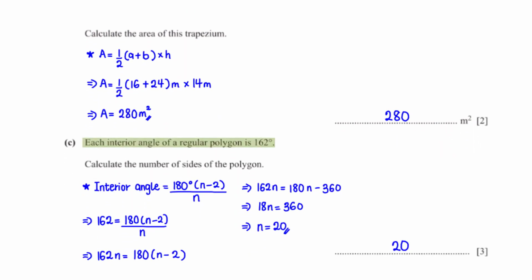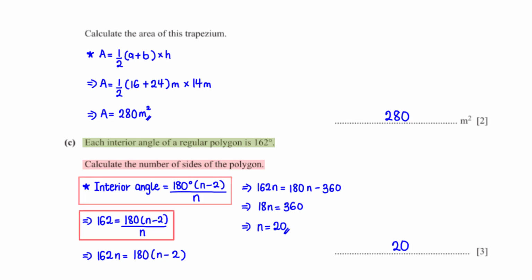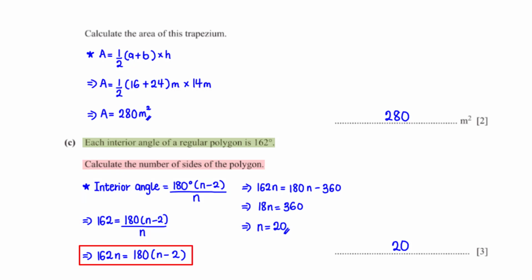Each interior angle of a regular polygon is 162 degrees. Calculate the number of sides of the polygon. Here is the formula for the interior angle of a regular polygon. We've been given the interior angle to be 162 degrees and we need to find n. When we multiply both sides by n, we get 162n equals 180 times n minus 2.